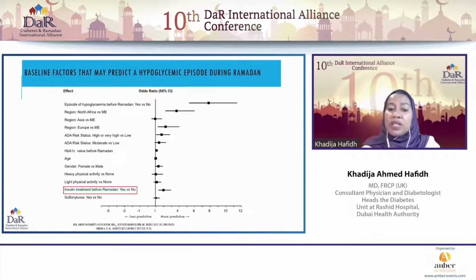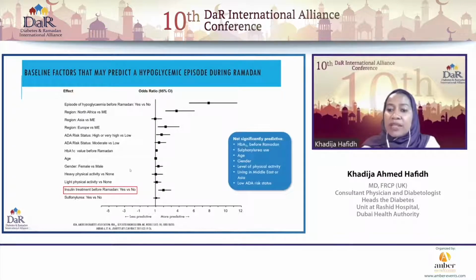Now, this is an interesting survey that looked at the baseline factors that may actually predict a hypoglycemic episode during Ramadan. What is interesting is that these factors listed here were not significantly predictive of a hypoglycemic event. The only thing that was really significant was whether the patient had an episode of hypoglycemia before Ramadan.